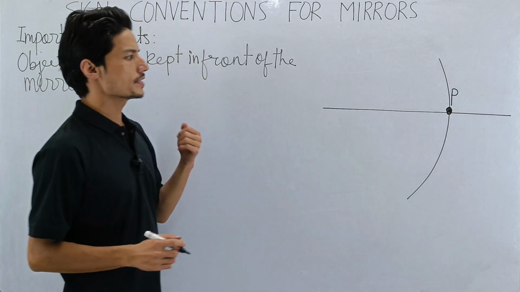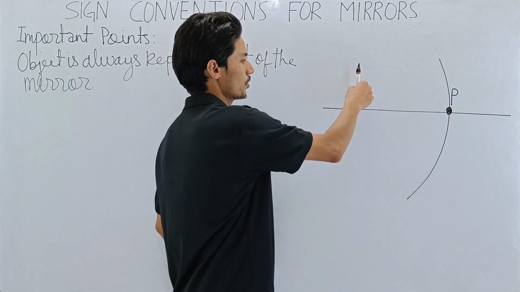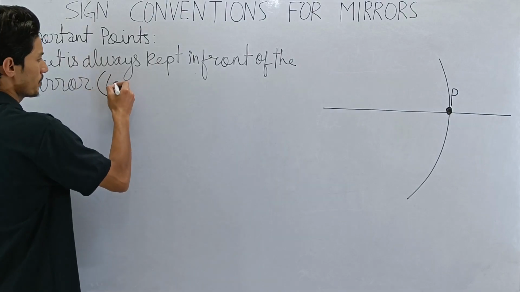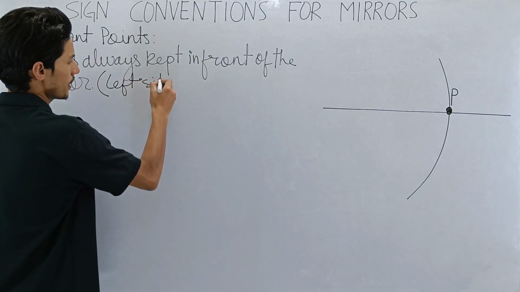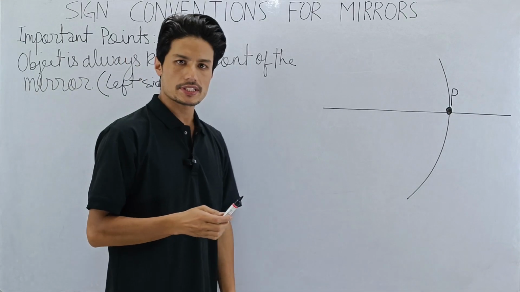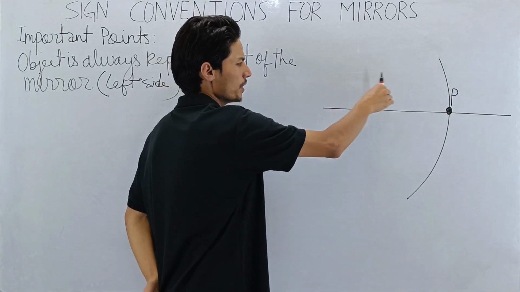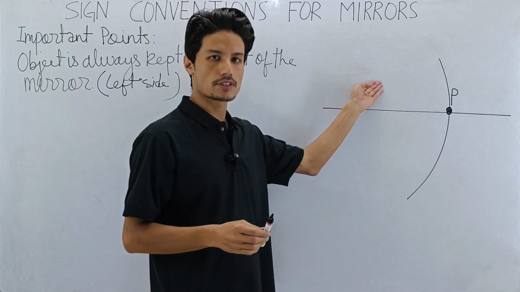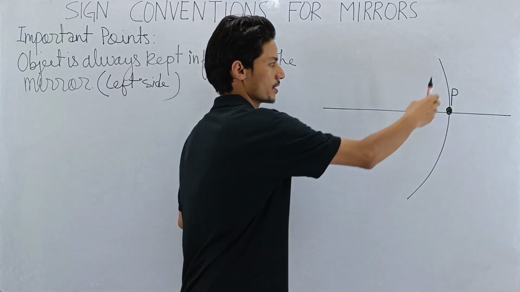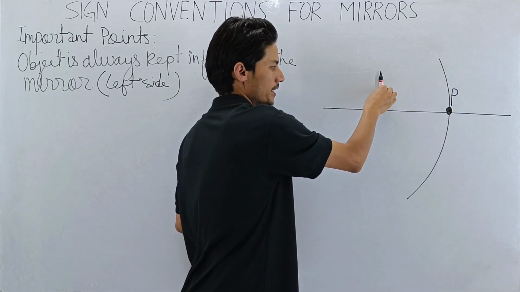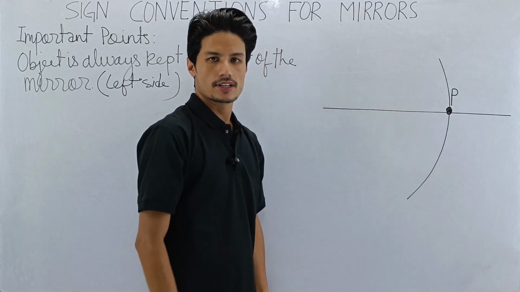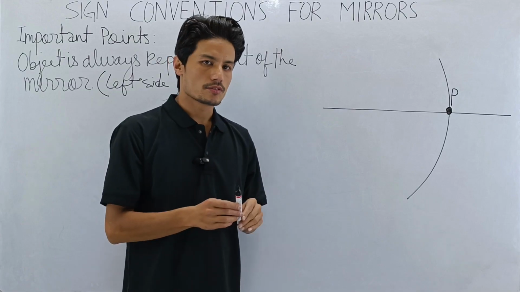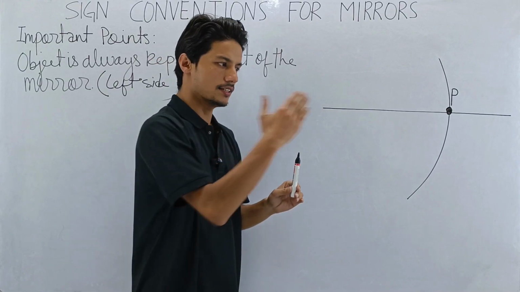So point number 1, object is always kept in front of the mirror, which means that the object will always be here, okay? In front of the mirror, or we can also write left side. So I mean to say that object will be kept anywhere here. Remember, my dear student, this is the mirror. So if I keep it here, the object is in front of the mirror. Clear?